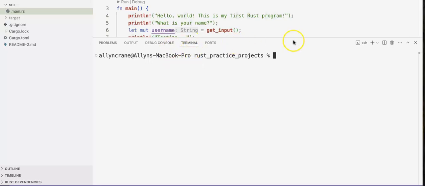Hello, this is Alan Crane, and this is my Rust project, my first time ever using Rust. I installed it earlier this week and have been learning from scratch.